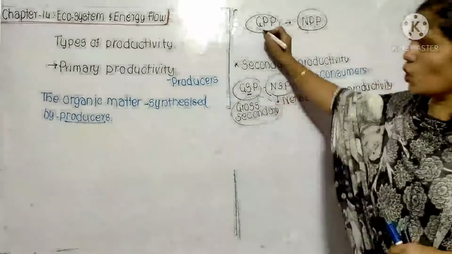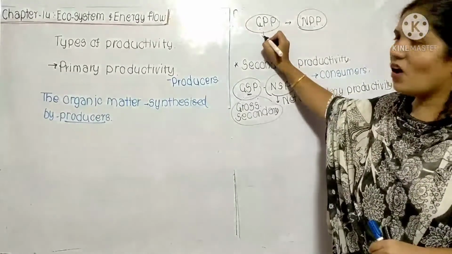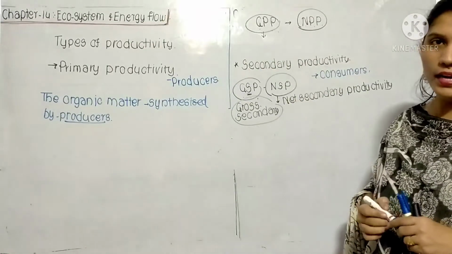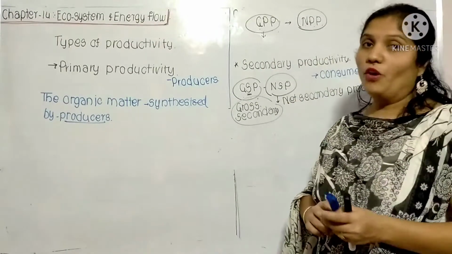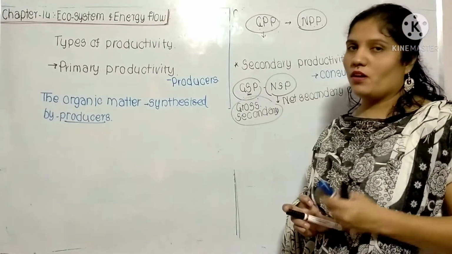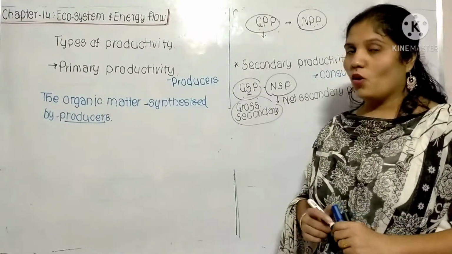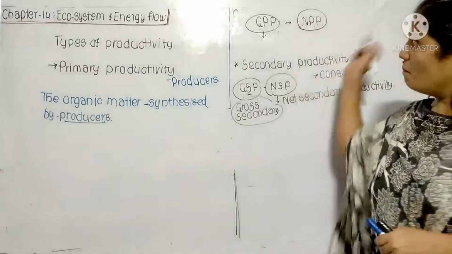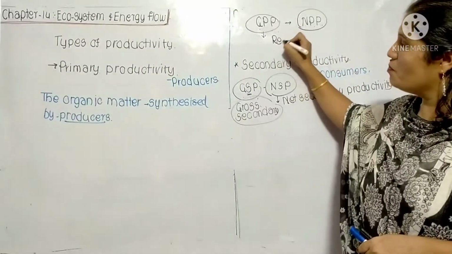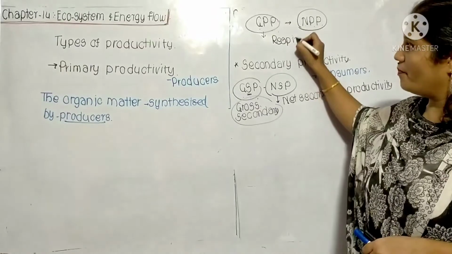Do you remember that gross primary productivity means the production of organic matter by the process of photosynthesis? Plants produce this biomass by photosynthesis. From that, plants utilize the GPP for the process of respiration.